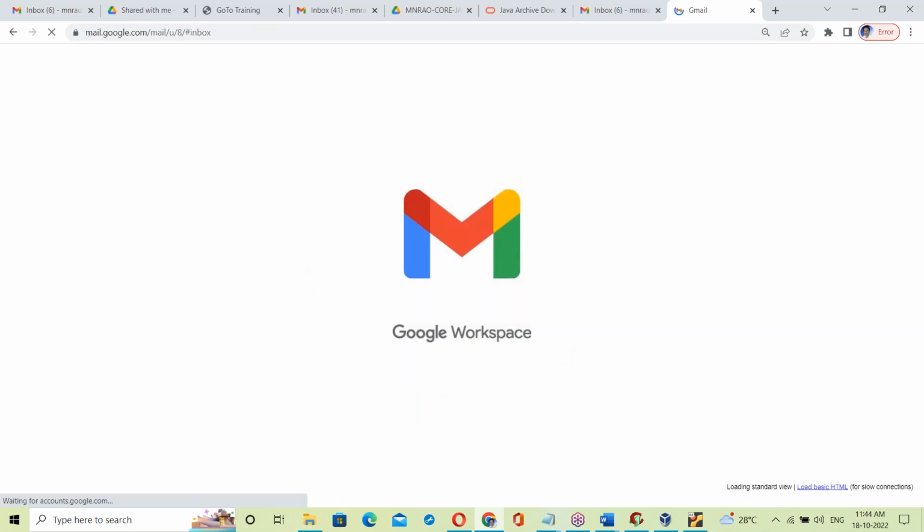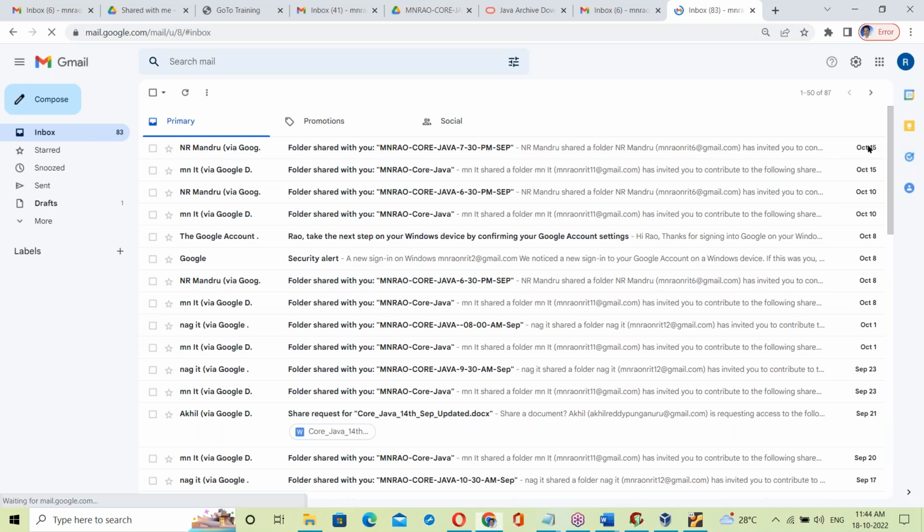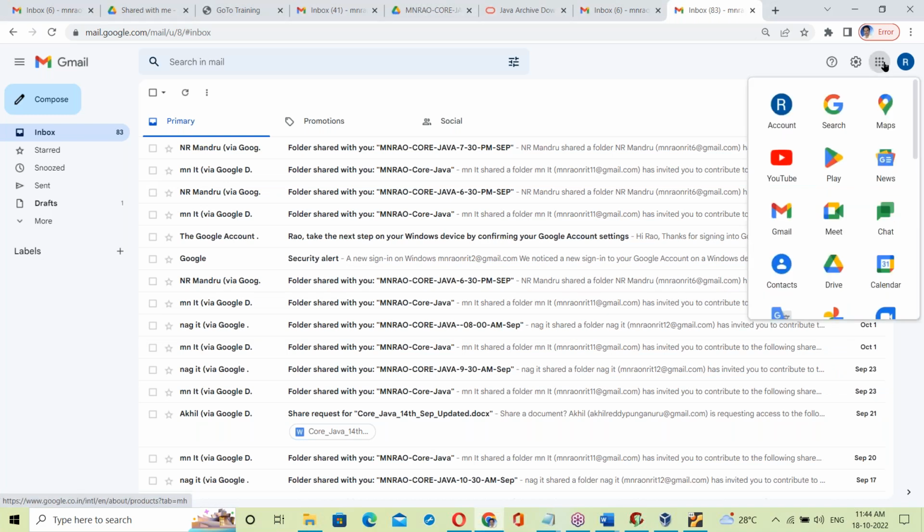After login, the next step is the Google Apps option at the top corner. Open it, and there is a Drive option. This is Google Drive. Open the drive.